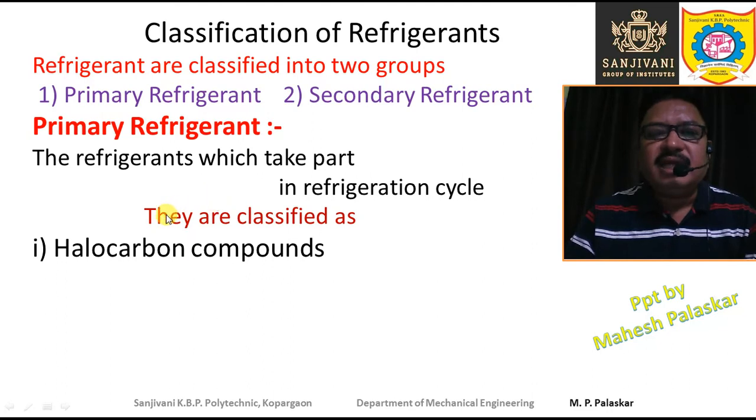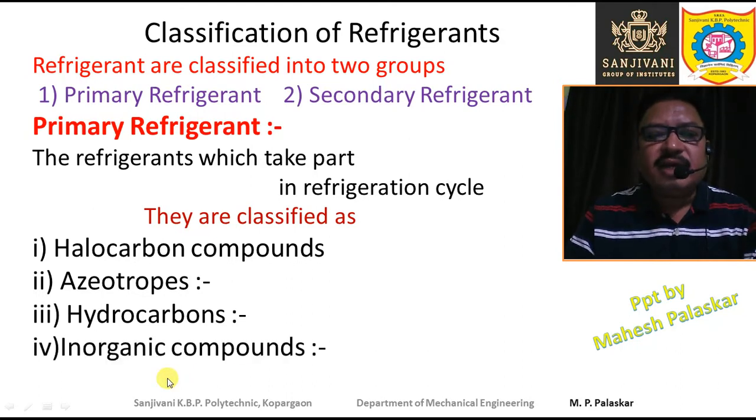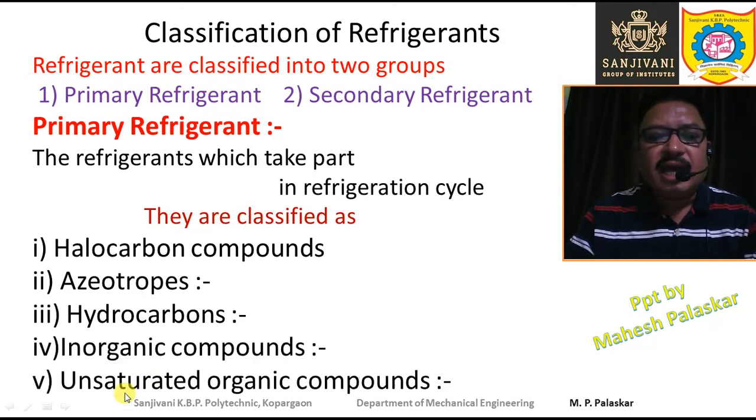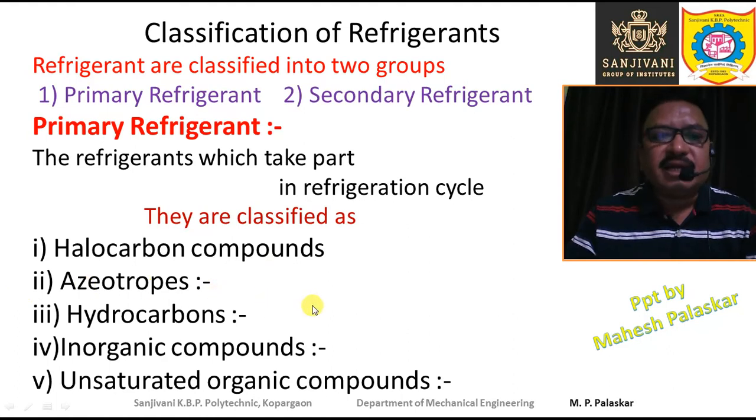So the primary refrigerants are classified further as halocarbon compounds, azeotropes, hydrocarbons, inorganic compounds and unsaturated organic compounds. So let us study one by one what the halocarbon compounds, azeotropes, etc. are.